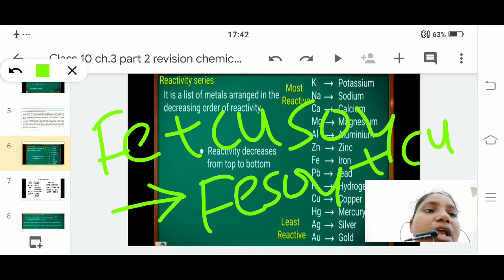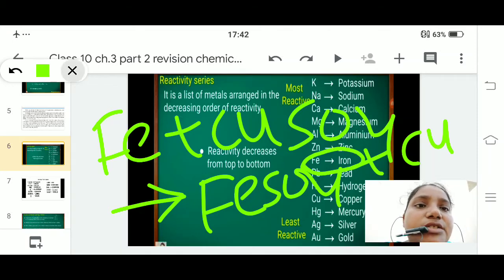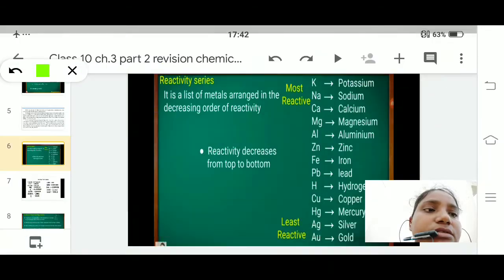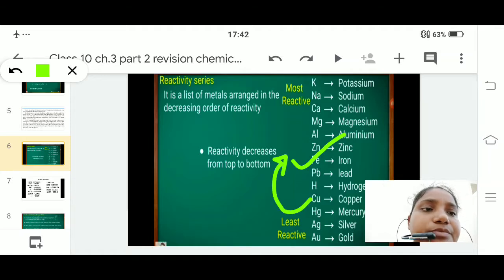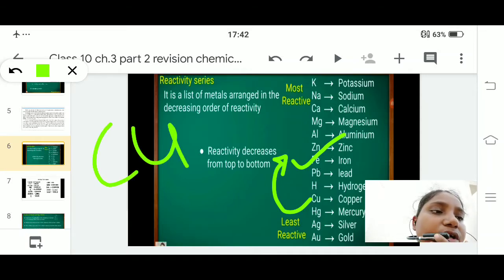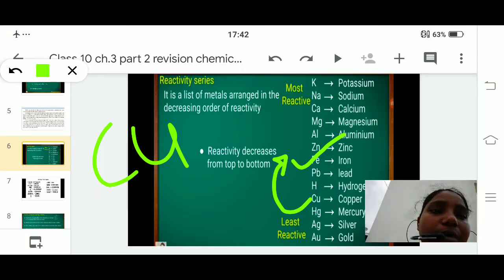This is because Fe is placed above the copper, so it replaces the element which is present at the bottom. You can see copper is placed at the bottom, whereas Fe is placed above the copper. Fine.